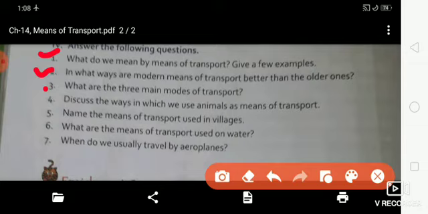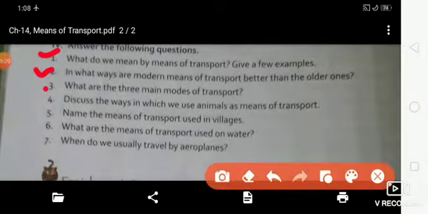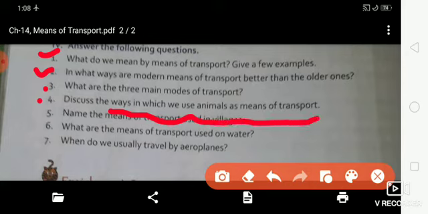Now fourth one, discuss the way in which we use animals as means of transport. Okay.